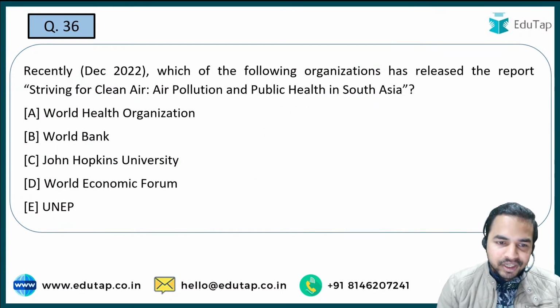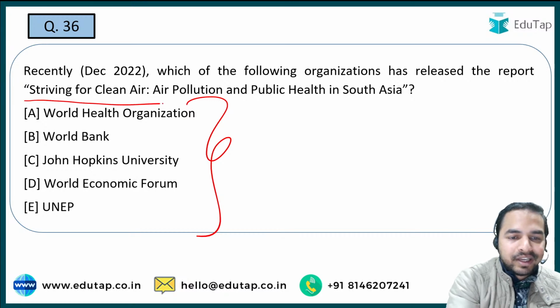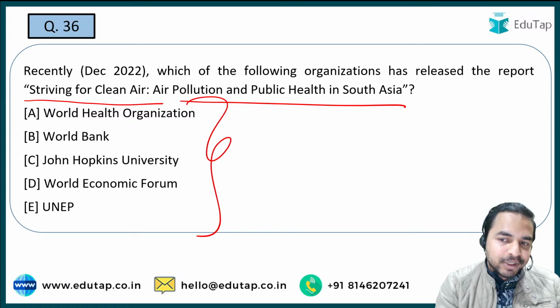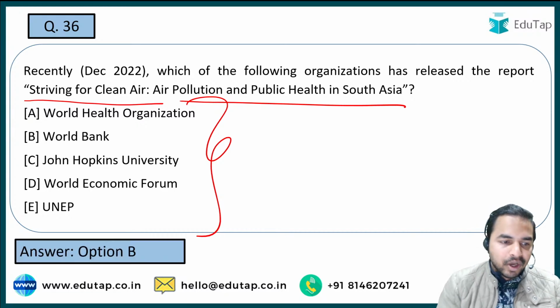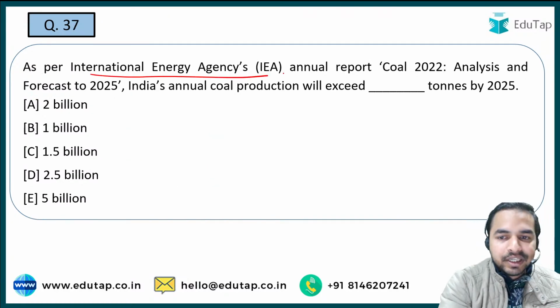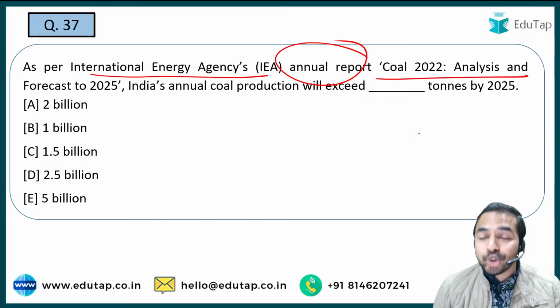Now the next question. Which of the following organizations has released the report Striving for Clean Air: Air Pollution and Public Health in South Asia? तो आपको मुझे बताना है कि इसमें से कौन सी ऑर्गेनाइजेशन है जिसने इस रिपोर्ट को रिलीज किया है। And absolutely right, it is option B, that is World Bank. Now the next question. International Energy Agency की annual report release हुई, that is Coal 2022 Analysis and Forecast to 2025.